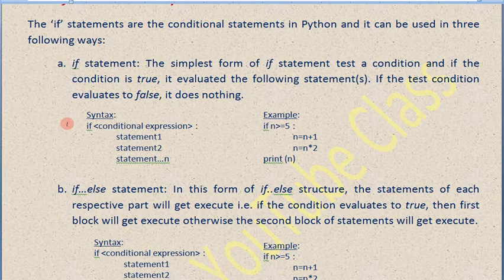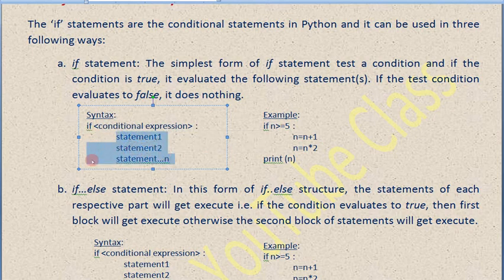If the condition is not satisfied, it won't do anything. Let's see the syntax. Syntax means the formula. The formula says that if the conditional expression becomes true, then it will execute all this.